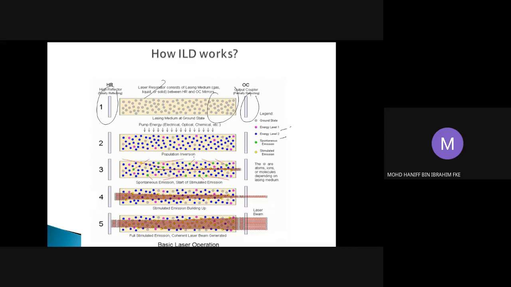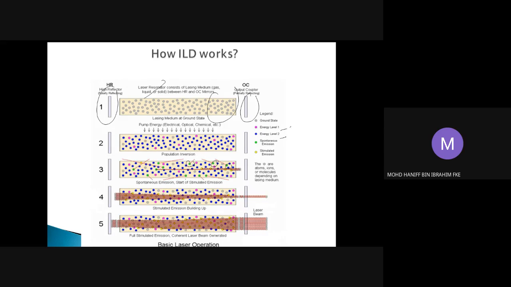The atoms then produce photons by spontaneous emission, which is the initial method of photon generation. That's why we have spontaneous emission here in green. Due to this photon being reflected back and forth by the mirrors, it will then produce stimulated emission.